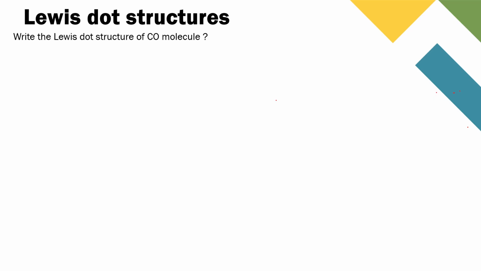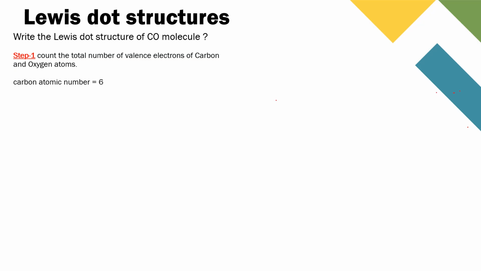Here we must follow certain steps to write a Lewis dot structure of any molecule. So first step is count the total number of valency electrons of carbon and oxygen atom. Carbon atomic number is 6 and electronic configuration is 1s2, 2s2, 2p2. Here this 2s2, 2p2 is called outer orbit and there are 4 electrons present.